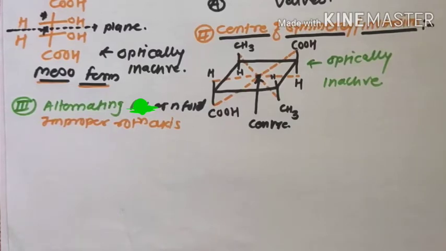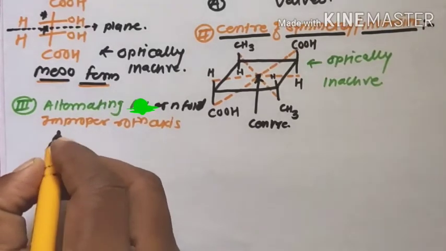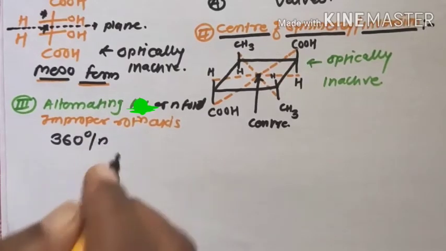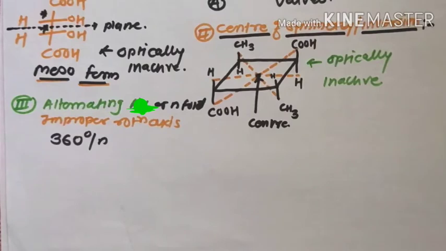In this, the molecule is rotated through an angle of 360 degrees about this axis, followed by reflection of the resulting molecule in a plane perpendicular to the axis. Then the mirror image is exactly identical to the original molecule. It is also called the rotation reflection axis of symmetry.